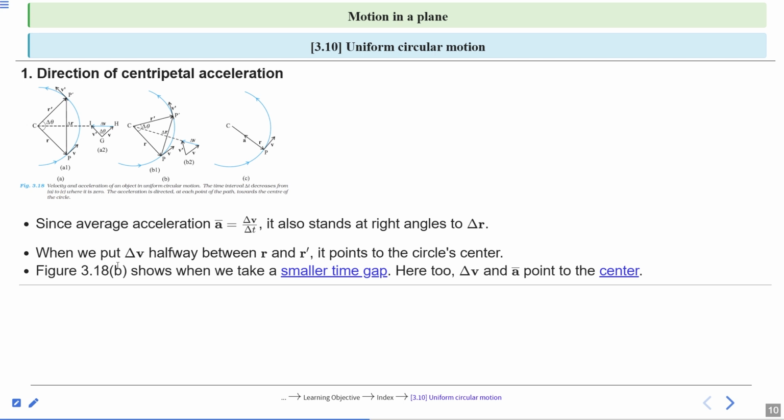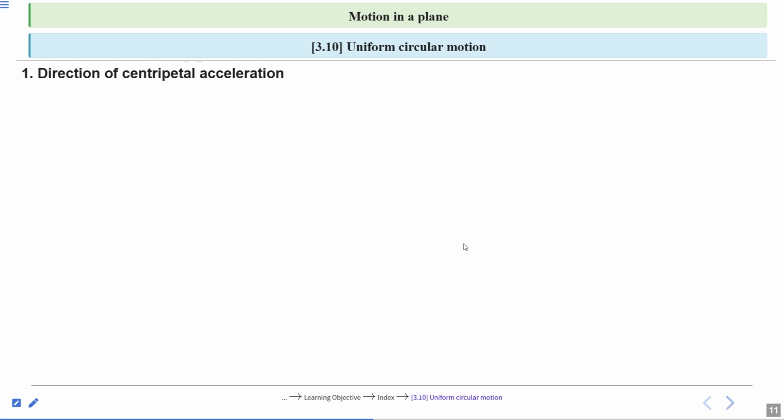Figure 3.18b shows when we take a smaller time gap. Look here, 3.18b. With a smaller time gap, delta V and average acceleration point to the center. If the time gap is very small, then velocity is instantaneous velocity and acceleration is instantaneous acceleration.